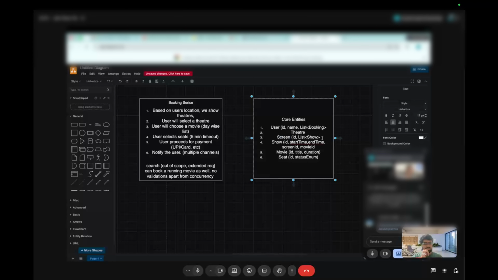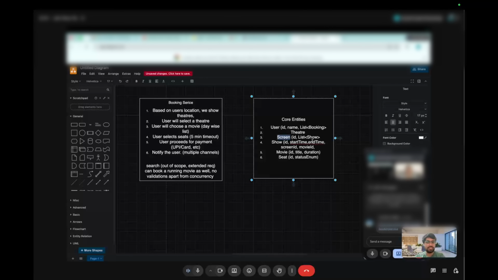Screen obviously will have physical seats, but I think show should have the list of seats because for each show it will keep on changing, like the status of the seat will keep on changing. Screen has a list of shows.